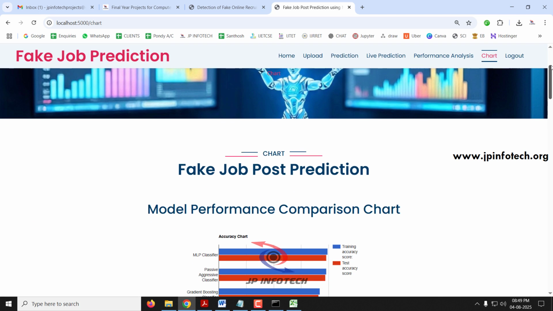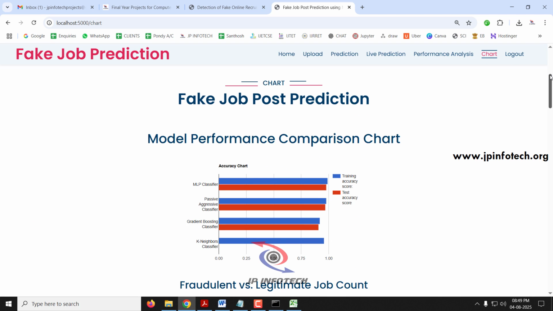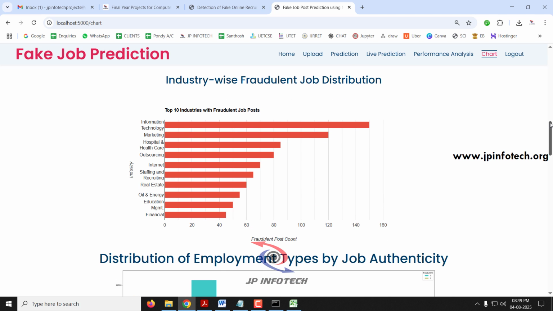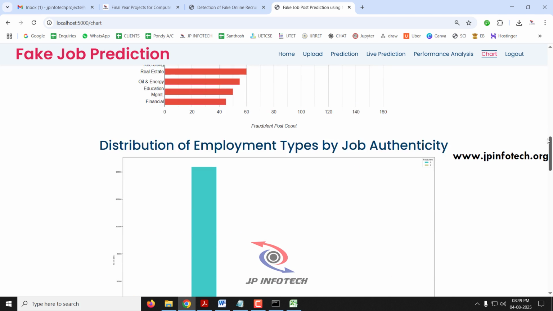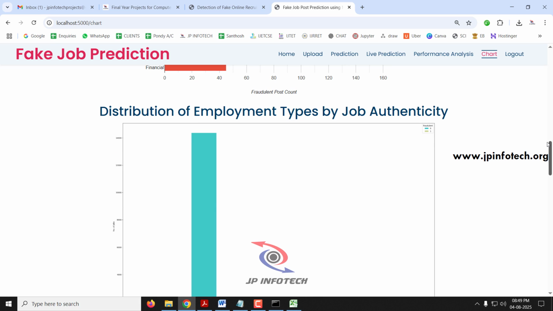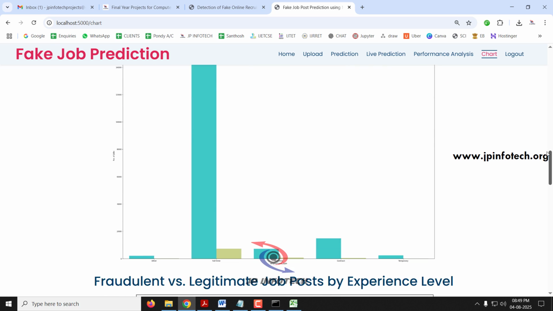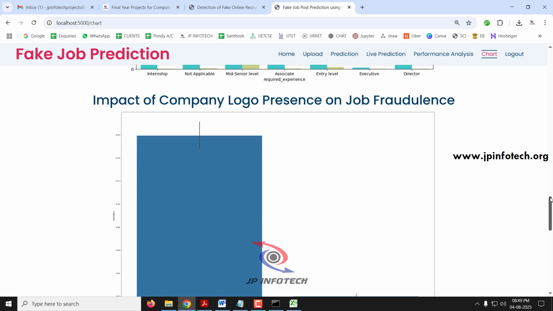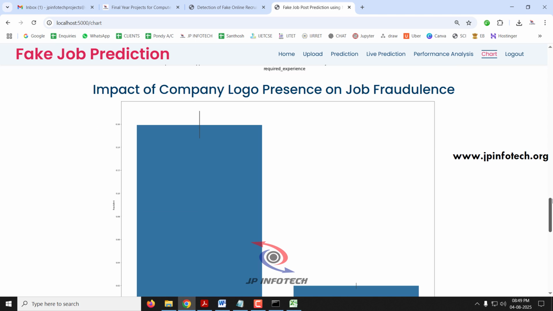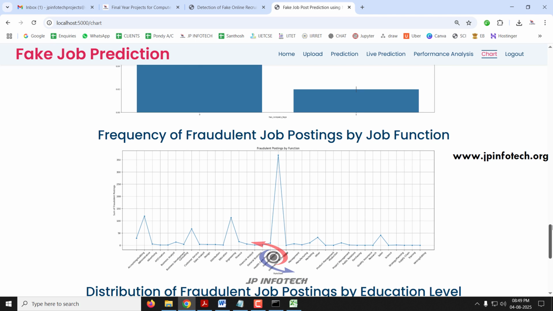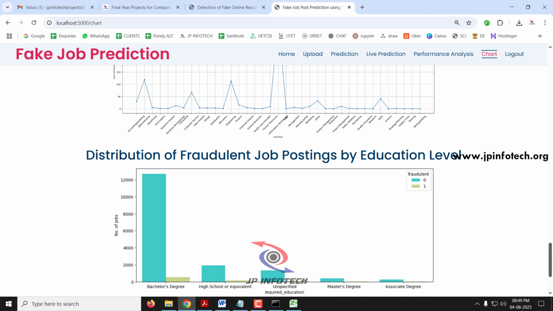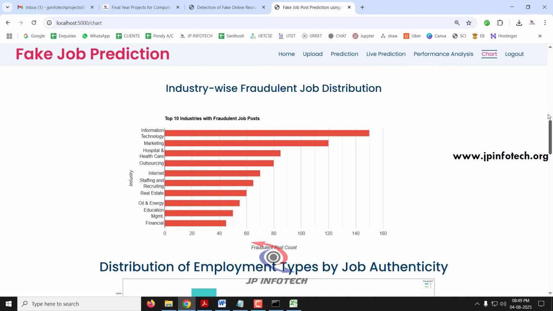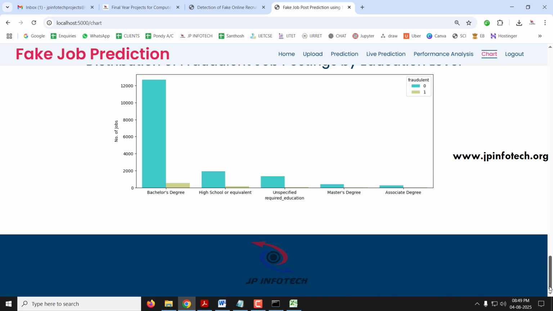So in the chart part, we have the model performance comparison chart, fraudulent versus legitimate job count, industry-wise fraudulent job distribution, distribution of employment types by job authenticity, fraudulent versus legitimate job posts by experience level, impact of company logo presence on job fraudulence, frequency of fraudulent job postings by job function, and distribution of fraudulent job postings by education level. So these are the charts provided in the chart part.